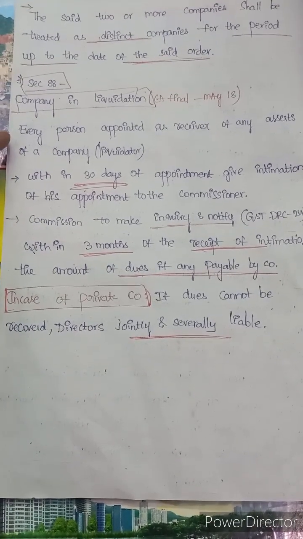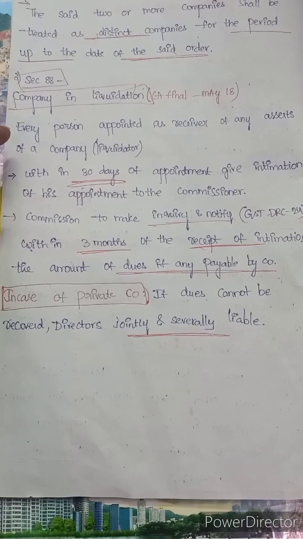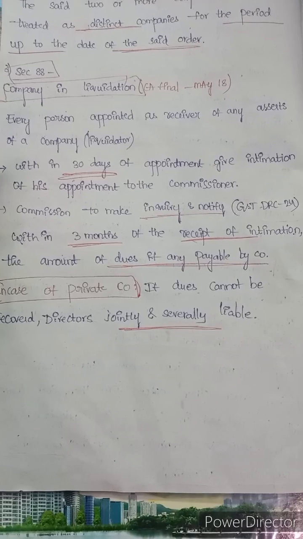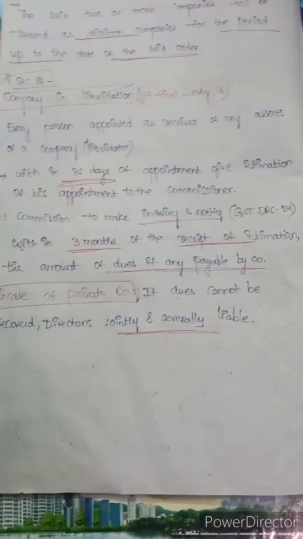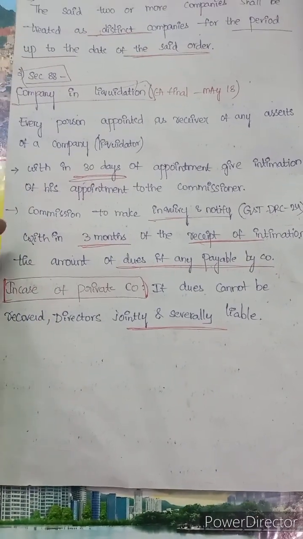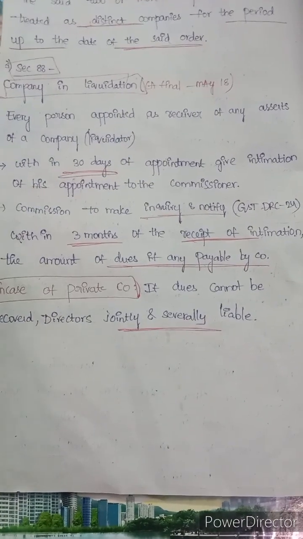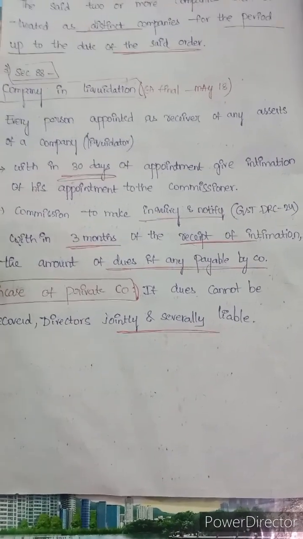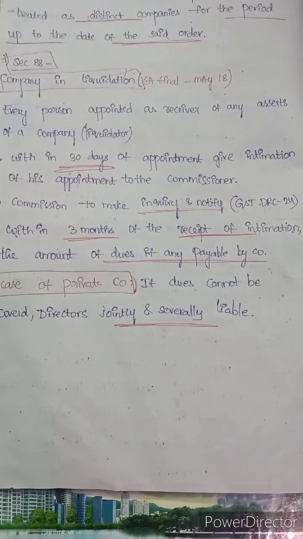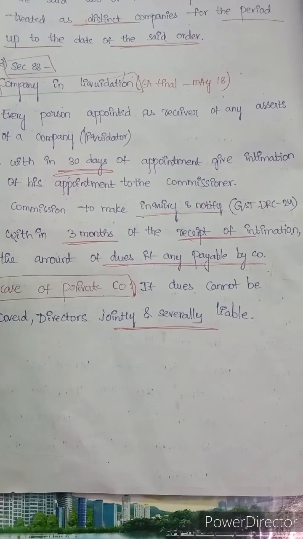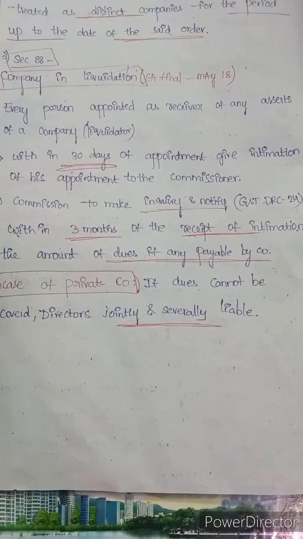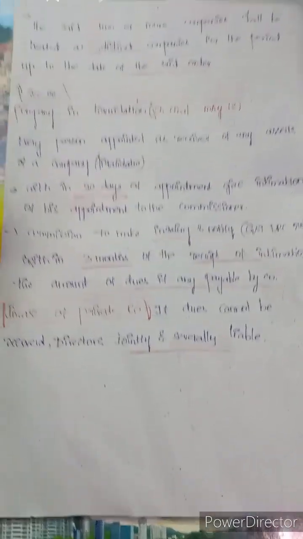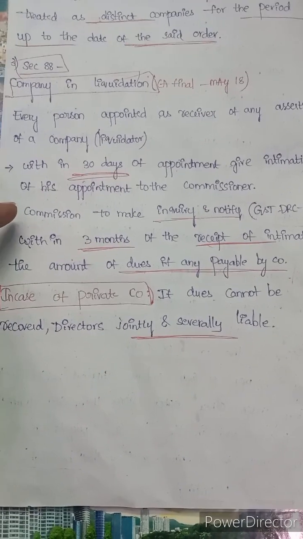Next, section 88, company in liquidation. In liquidation, every person appointed as a receiver of the assets of a company, within 30 days of appointment, should give intimation to the commissioner. Means after appointing the liquidator, the company gives intimation to the commissioner. So what will the commissioner do? Within 3 months of receipt of intimation, he will tell the company what the liabilities of the company are to pay to the government. That is what this section is saying.